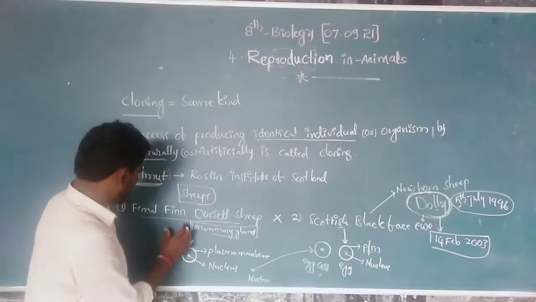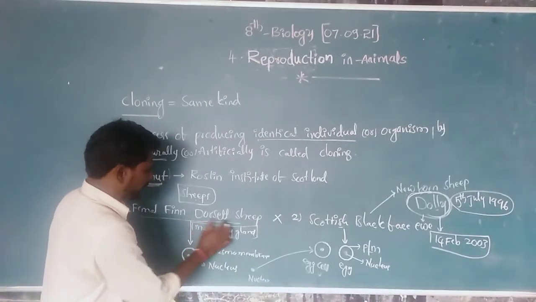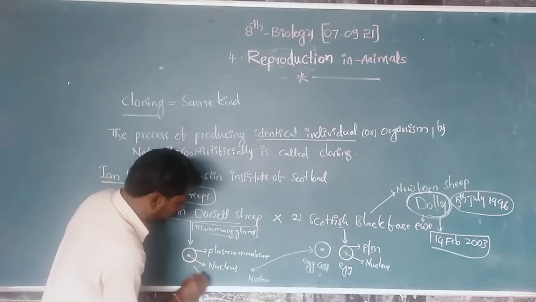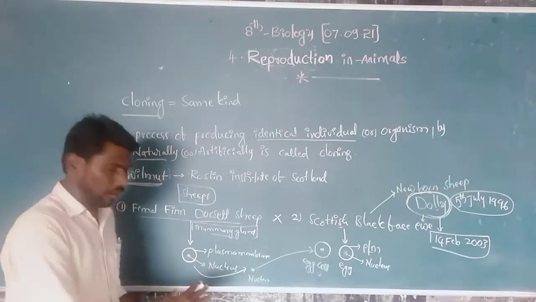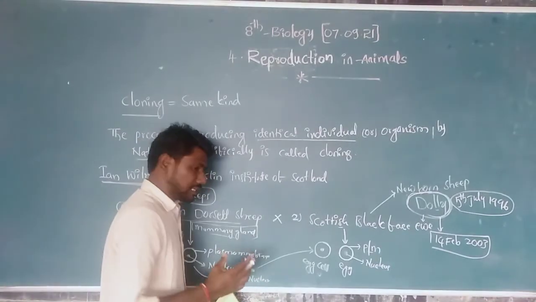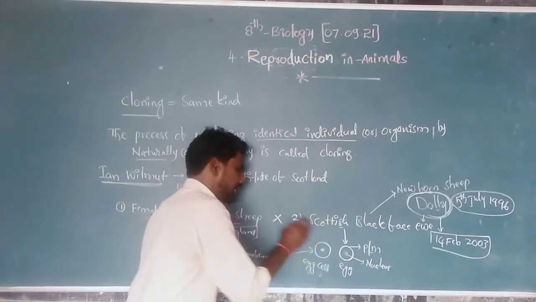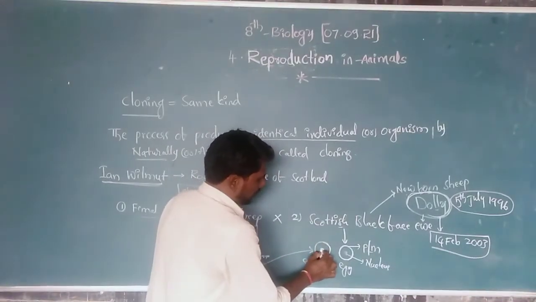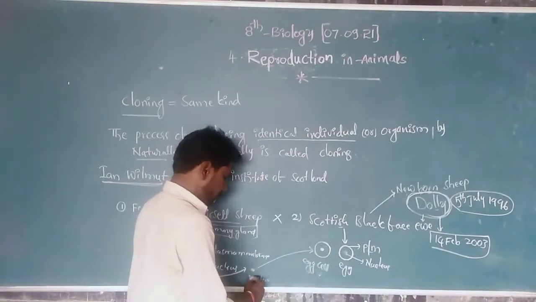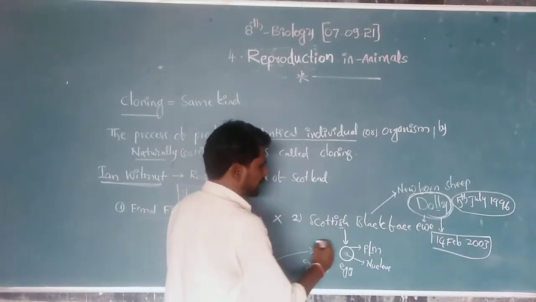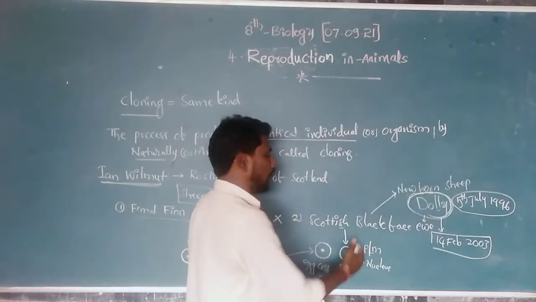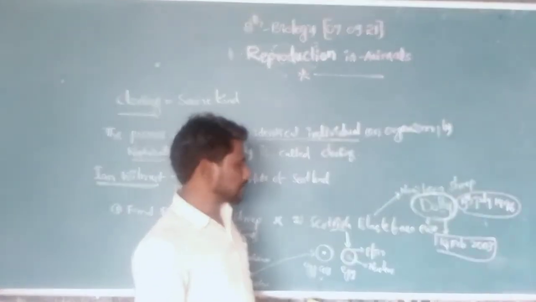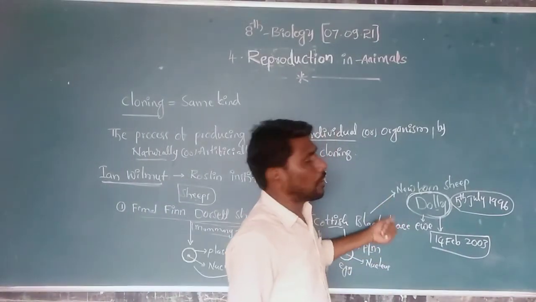Next, from the female Finn Dorset sheep, he isolated the nucleus. The separated nucleus is implanted into the egg cell. After implanting the nucleus into the egg cell, he implanted it into the womb of a Scottish Blackface ewe. After the gestation period, it gives a newborn sheep.